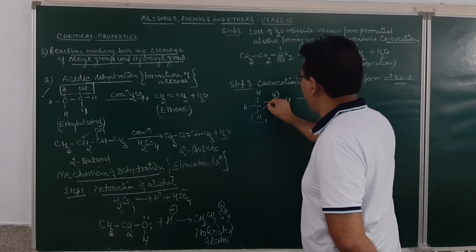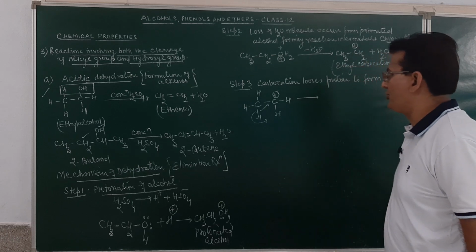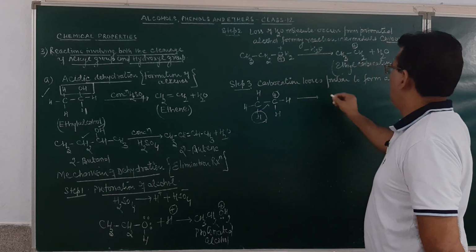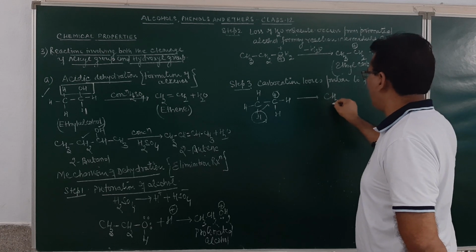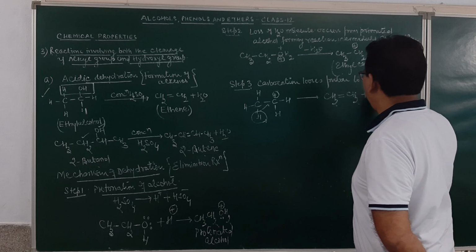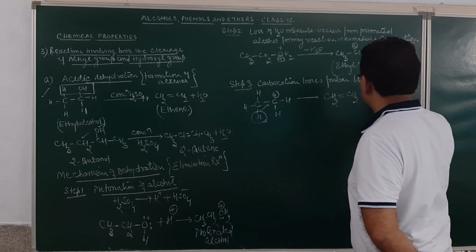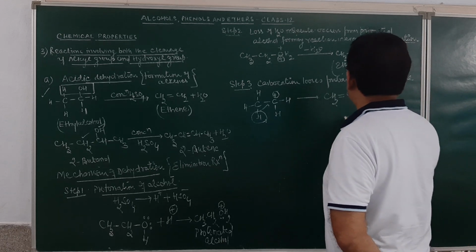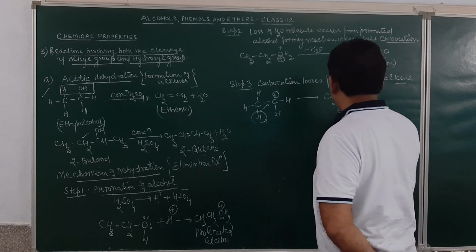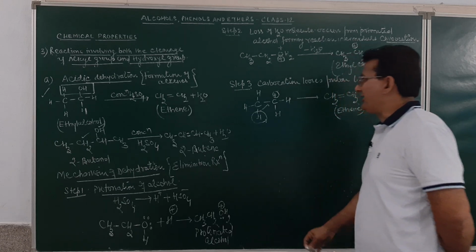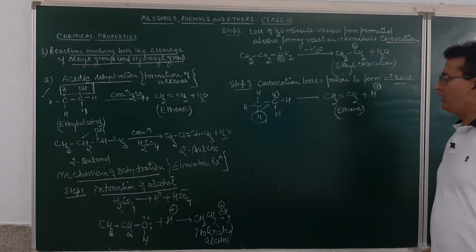In fact, this bond will shift to this side, so it will be a formation of double bond, and this proton will be released. It will result in the formation of CH2 double bond CH2, plus H positive will be given out. This is an ethene molecule formed, plus proton given out.